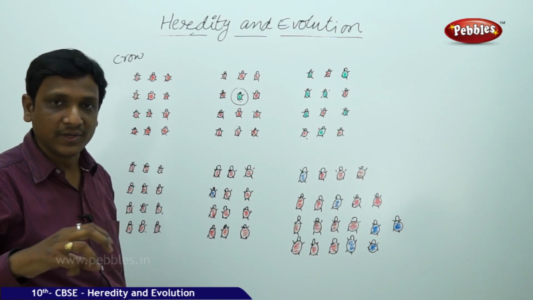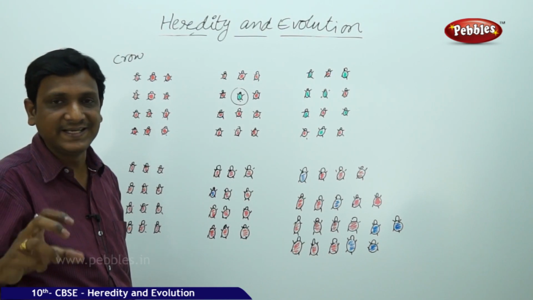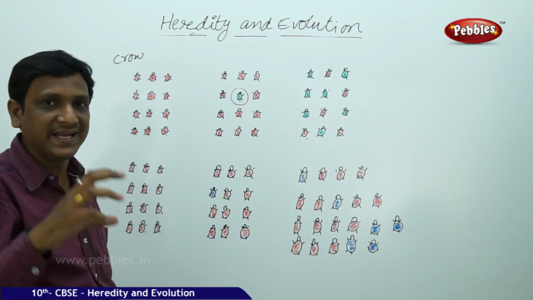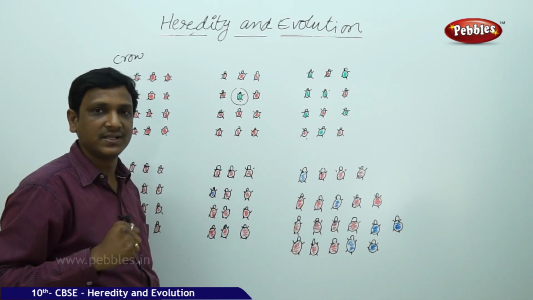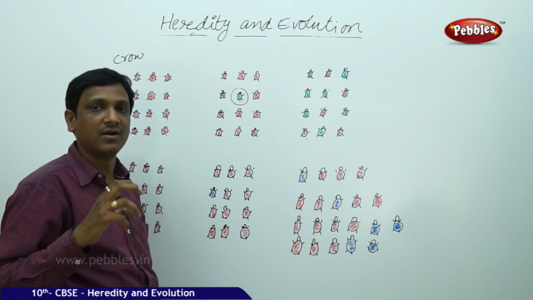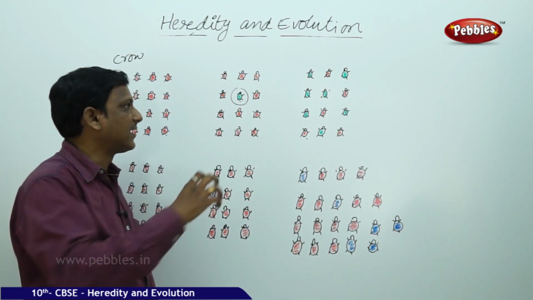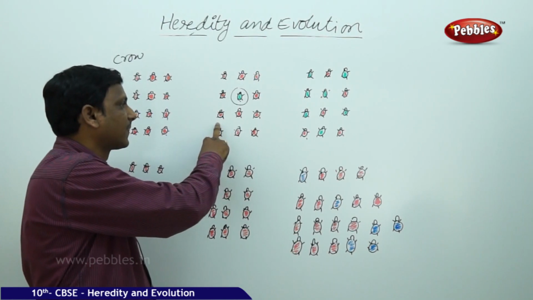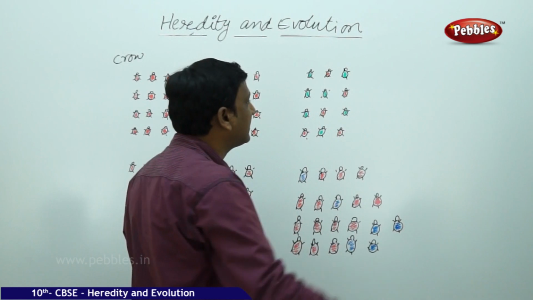So the green beetle population is increasing because crows are not eating them. Why are the green beetles not being eaten? Because they are not identified as they are green in color. The crows are identifying red. So gradually the population of red beetles decreased and green beetles increased.